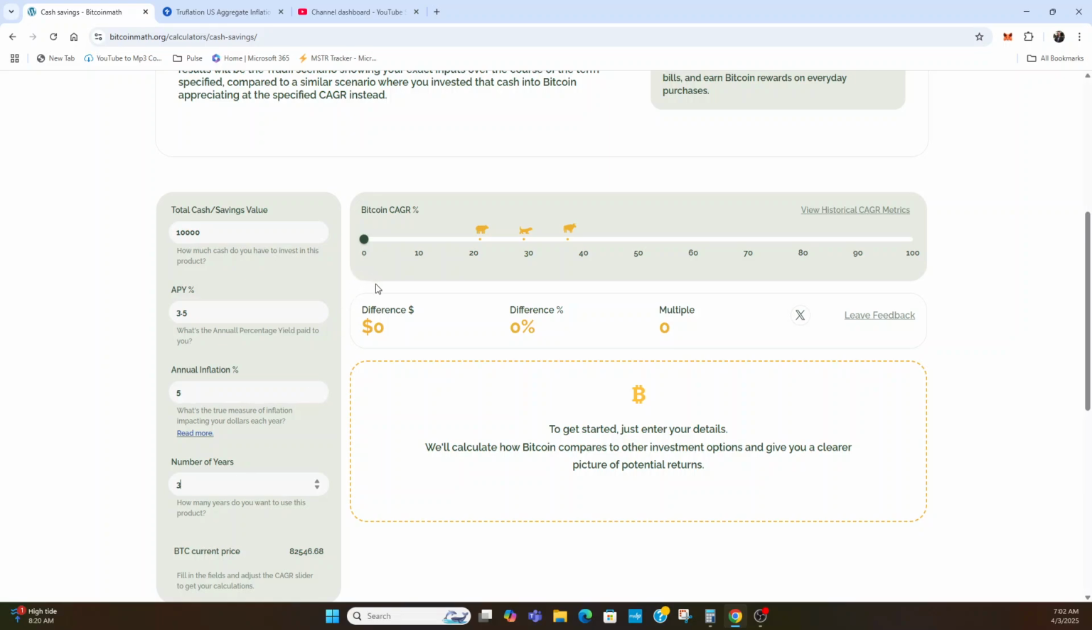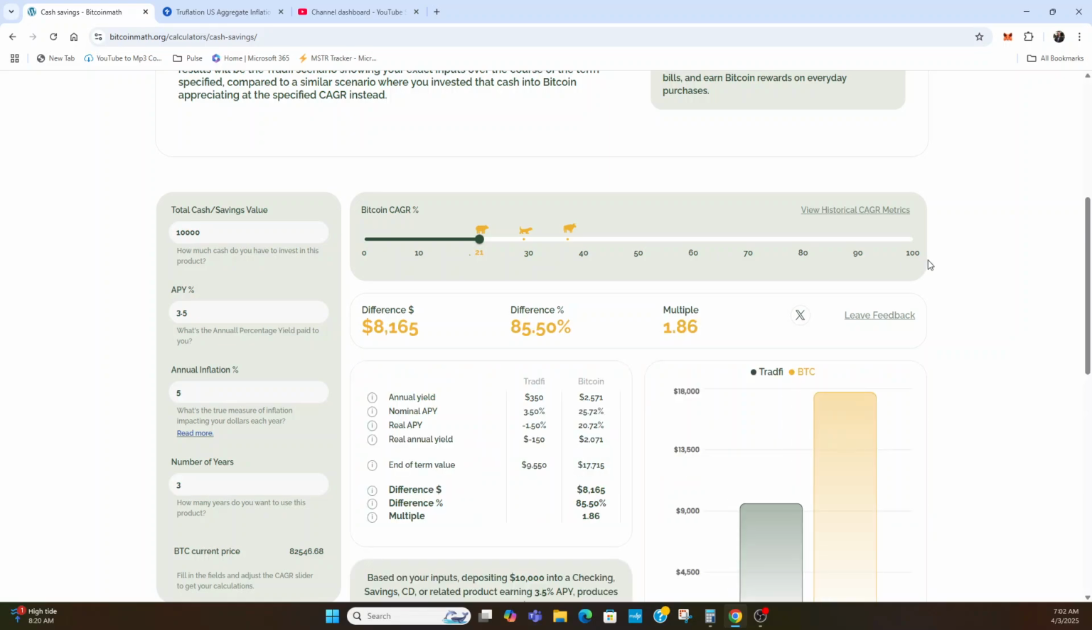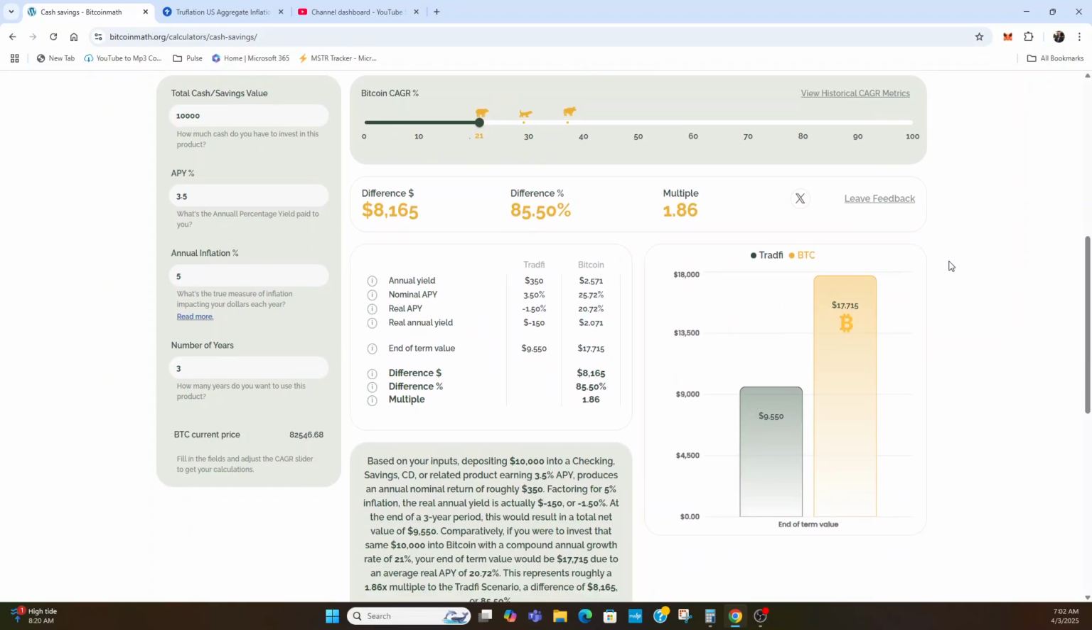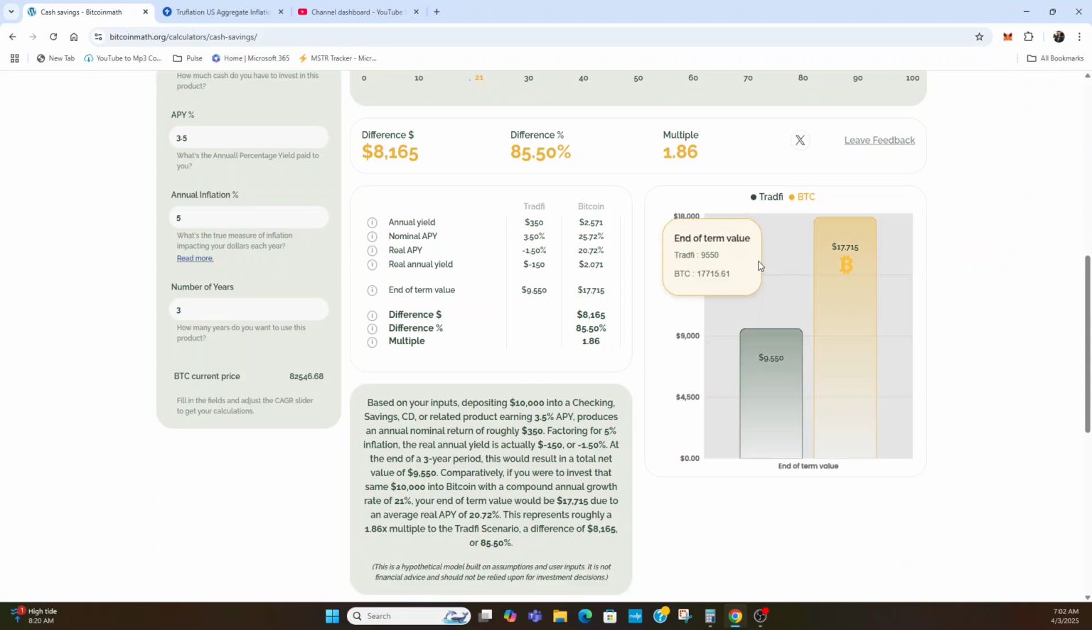Then we're going to go ahead and set the Bitcoin CAGR. I'm going to go ahead and be conservative and say Saylor's bear case at 21%. And then what we see is the results, right?